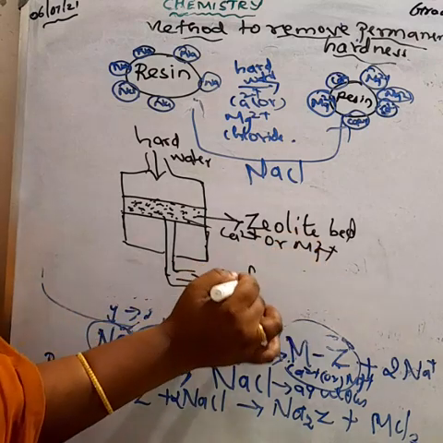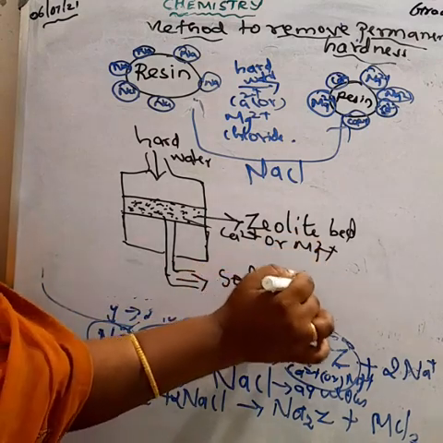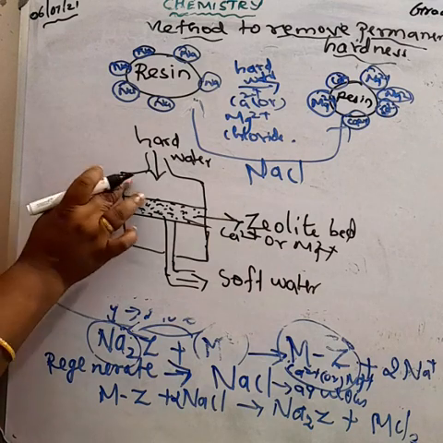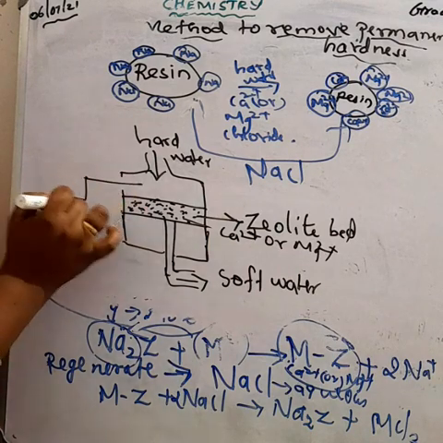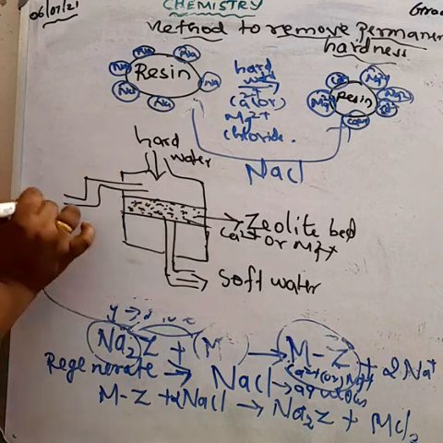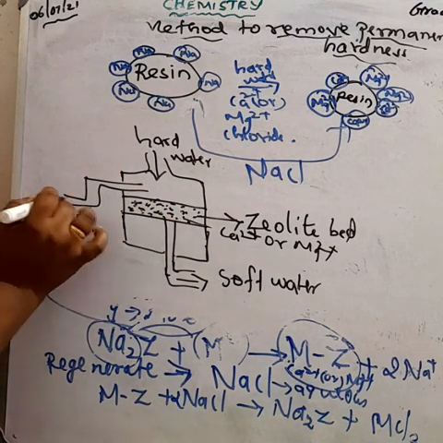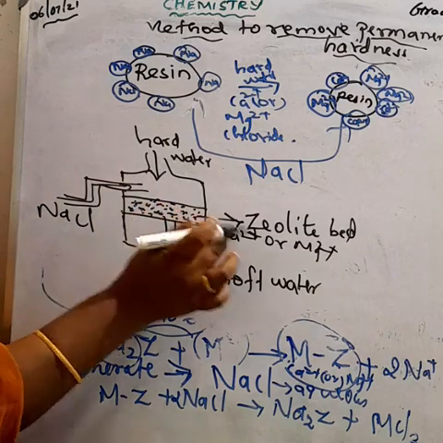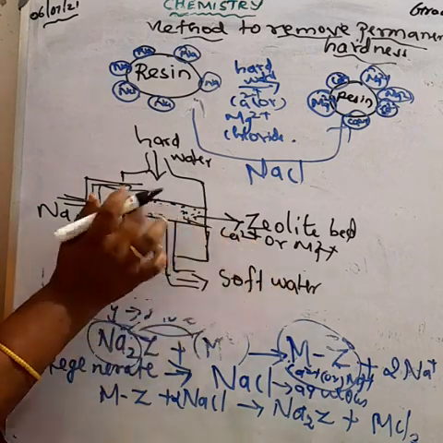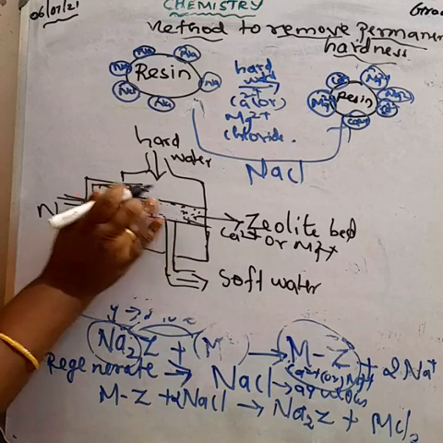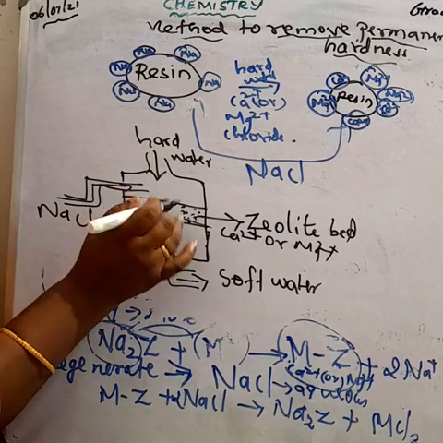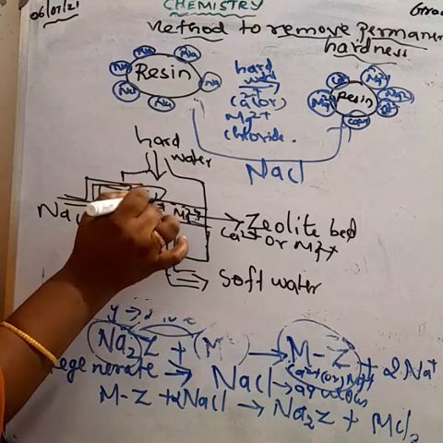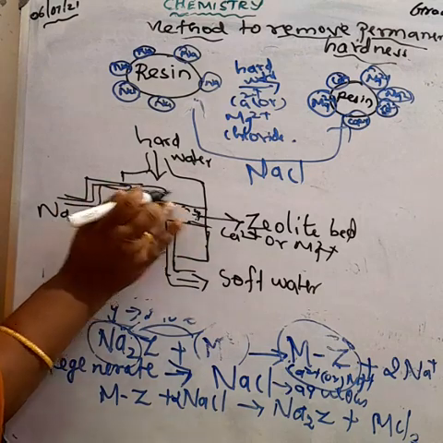Okay, and to regenerate this resin, we can add sodium chloride solution to the zeolite bed. Here only the calcium and magnesium ions are staying. By adding the sodium chloride solution in the zeolite bed, the sodium replaces the calcium and magnesium metal ions in the zeolite bed.